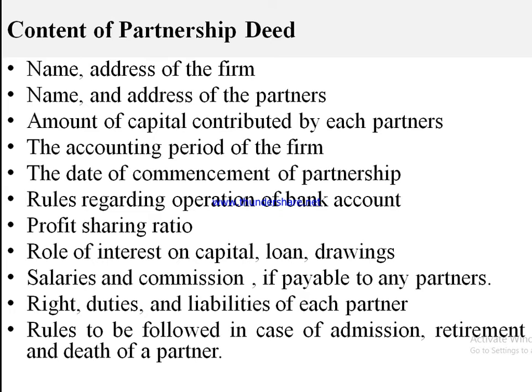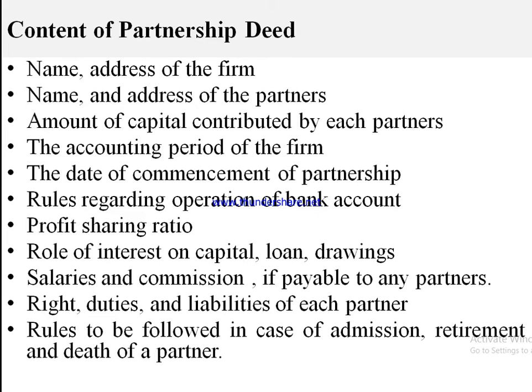Okay, the next one is salaries and commission payable to any partners. If the firm has to pay any salaries, remuneration or commission etc. to the partners, that has to be mentioned in the partnership deed. So if the firm has to pay any salary or commission or any other kinds of remuneration, that can be mentioned in the partnership deed. Clear?